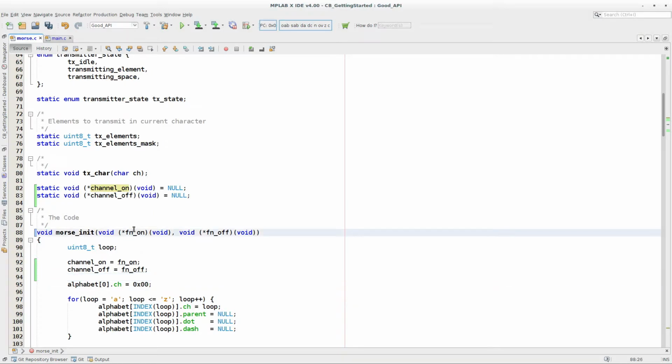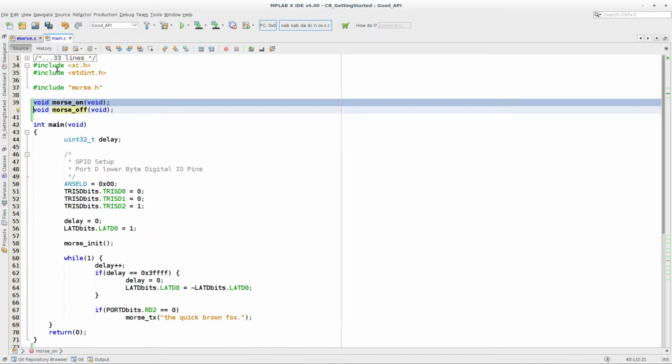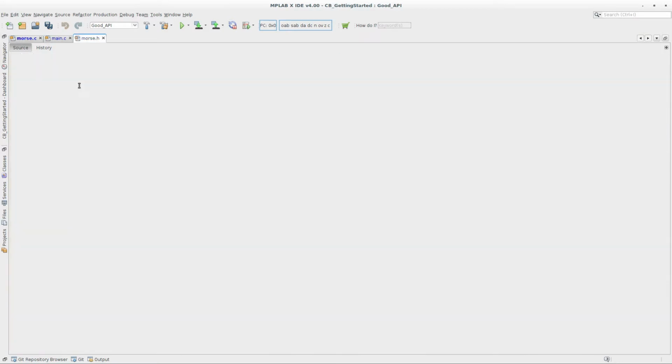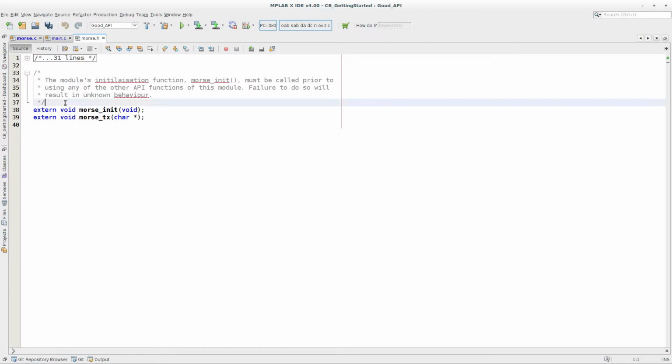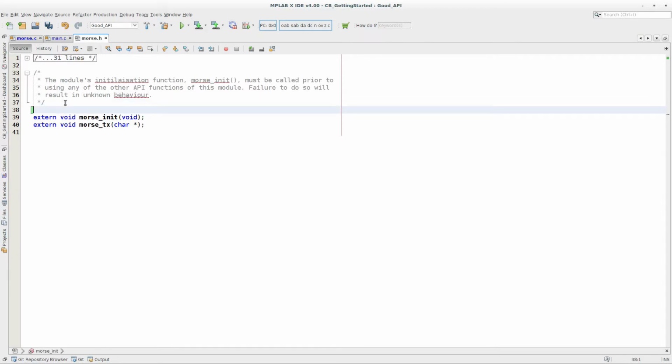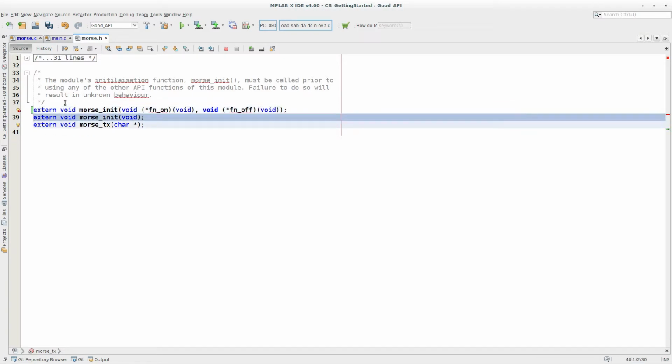We've changed this prototype, so we should actually change the API function, which is defined in morse.h. So our morse.h, which defines our API, we're going to say there's an external morse init, and get rid of this.